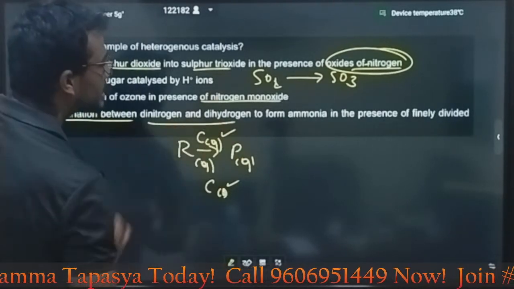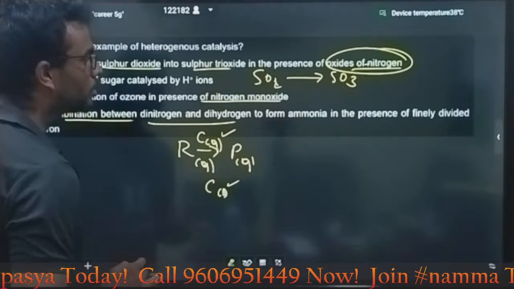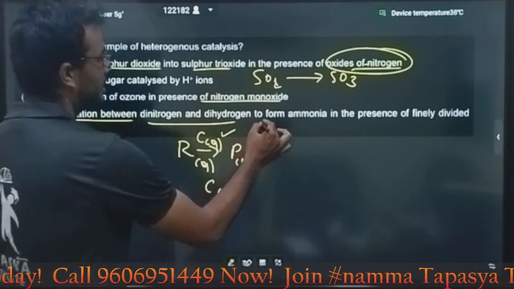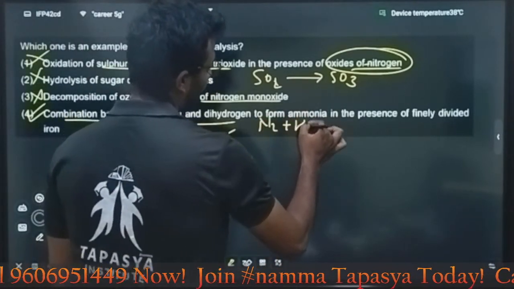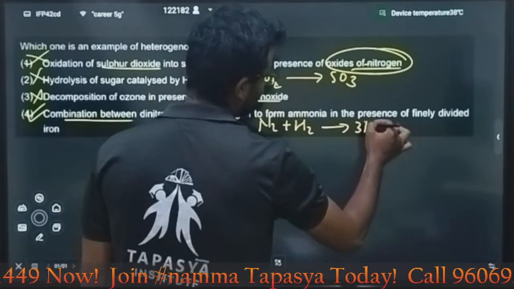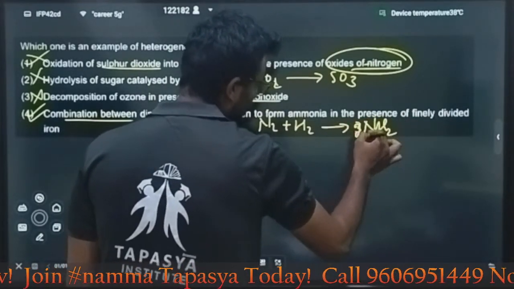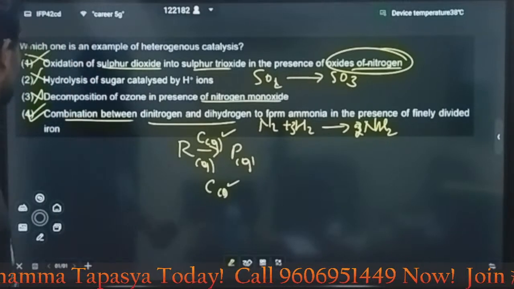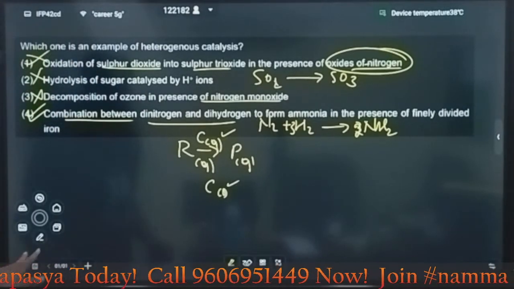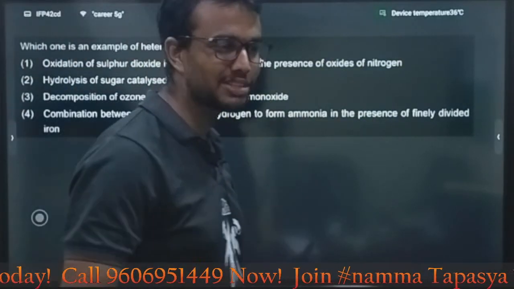The remaining is option 4 only. Combination of dinitrogen and dihydrogen, N2 plus H2, to form ammonia. Haber process. They are simply mentioning the Haber process, which uses iron as a catalyst. So the answer is option 4. Very easy.